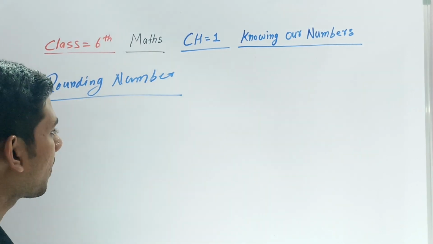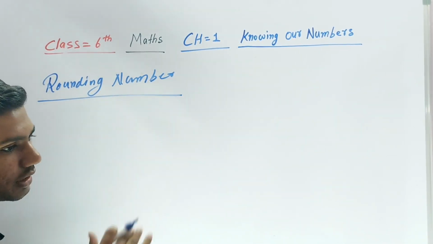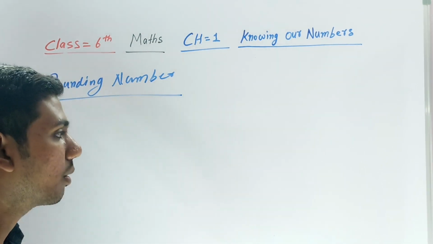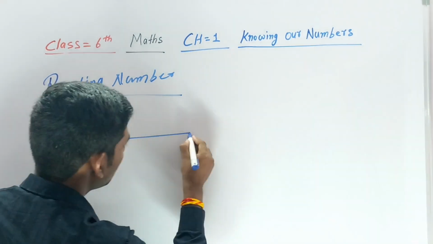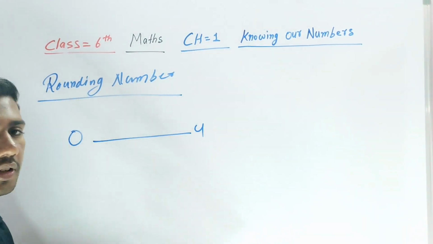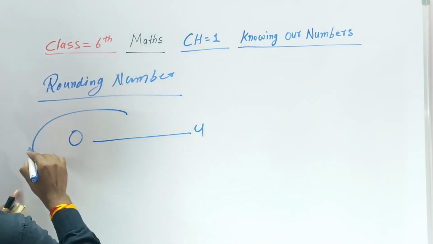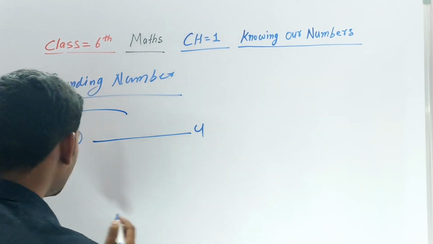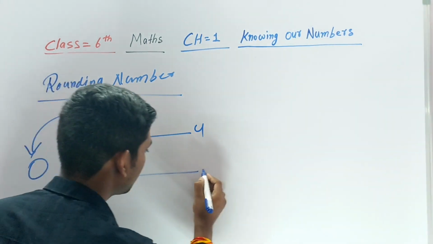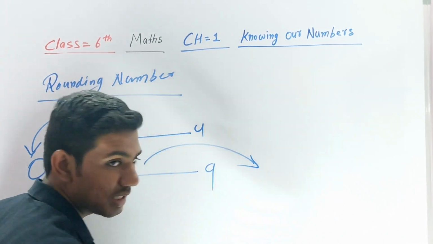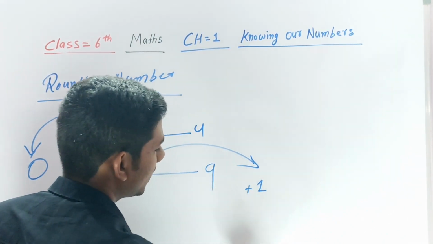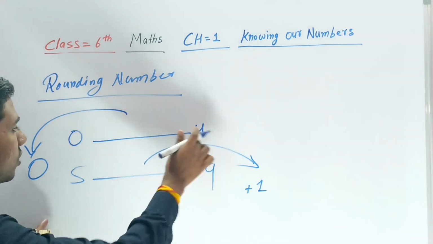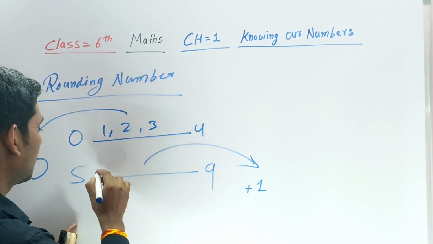So I tell you one thing: in the round number also there is the tens digit, hundreds digit, thousands digit. So let's first talk about 0 to 4.